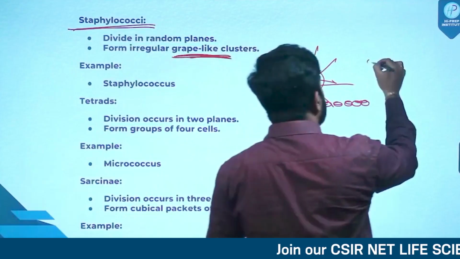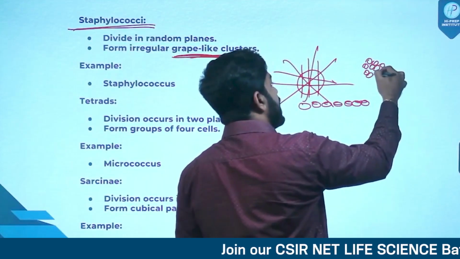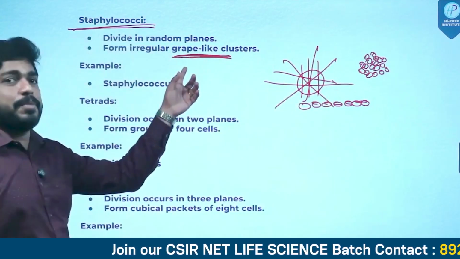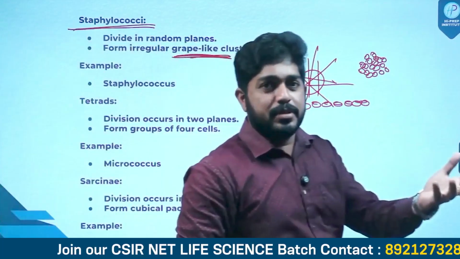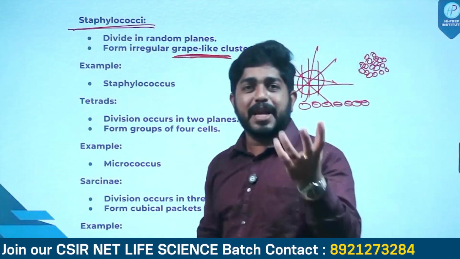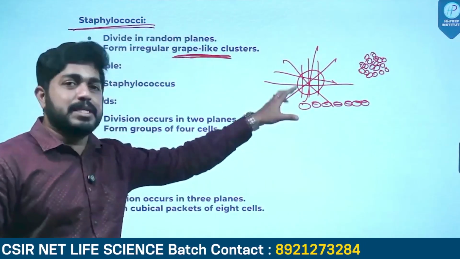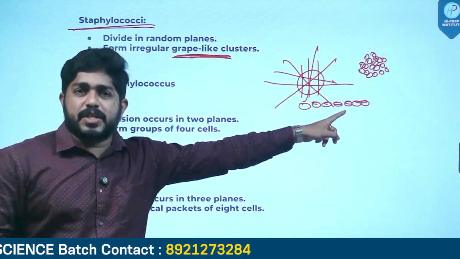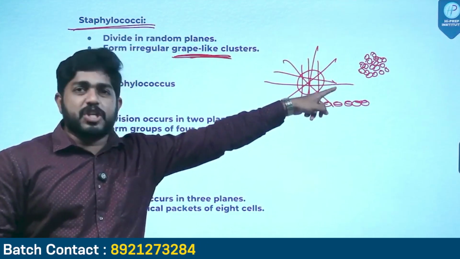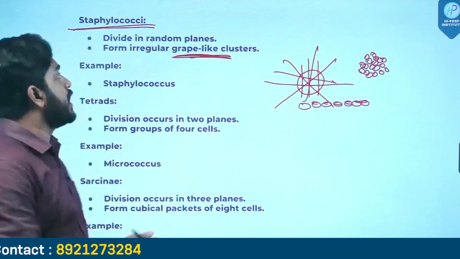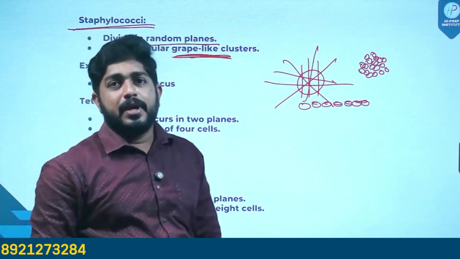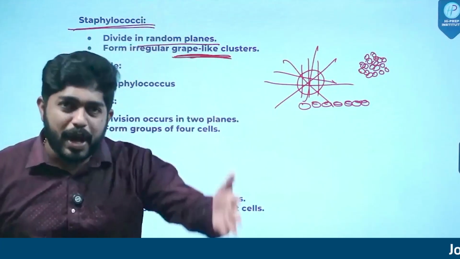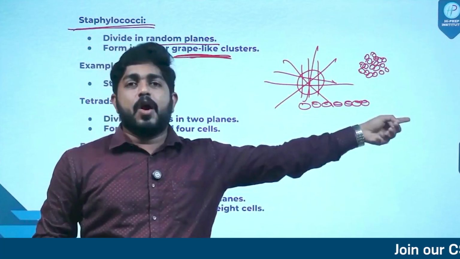So what is the result? We will get several cocci bacteria clustered like this, which gives an appearance of a grape cluster. You know how a grape cluster looks. So this is how the staphylococci exist. There are several cocci in this existence, but why are they achieving this particular structure? Because they are getting divided in random planes. So what resulted in streptococci? The division was in one particular plane. That is the reason why we got a long chain-like appearance.